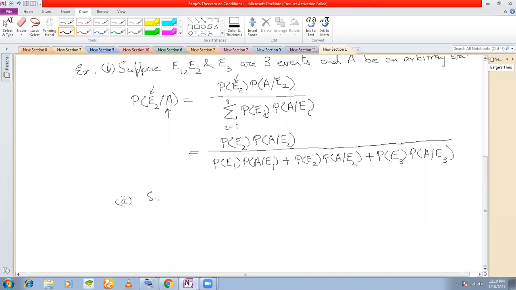Suppose E1 and E2 are 2 events and A be an arbitrary event.